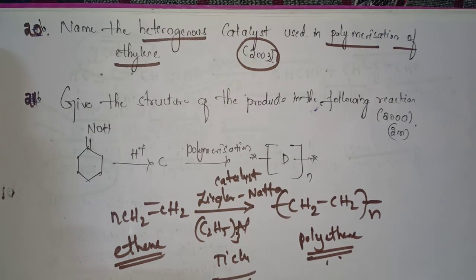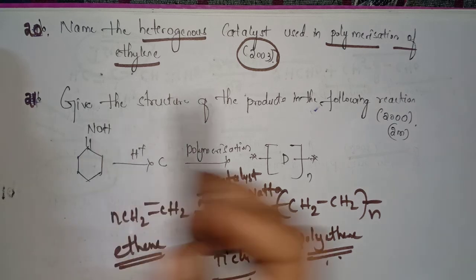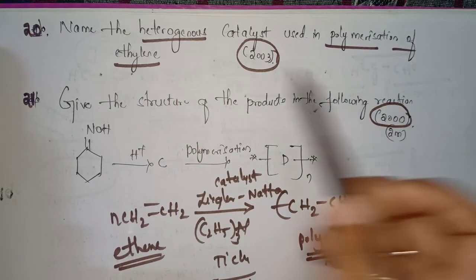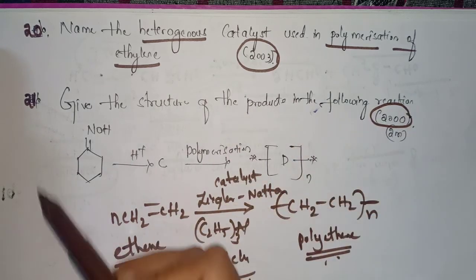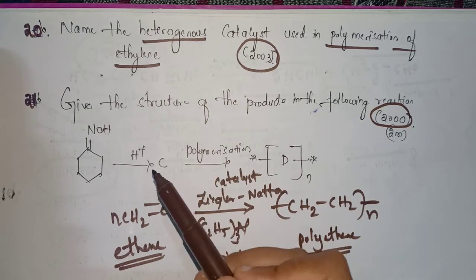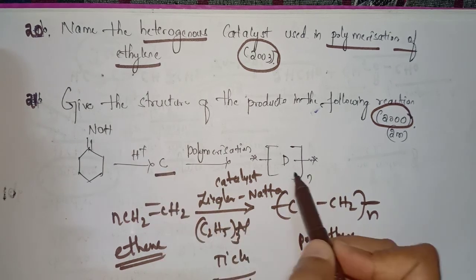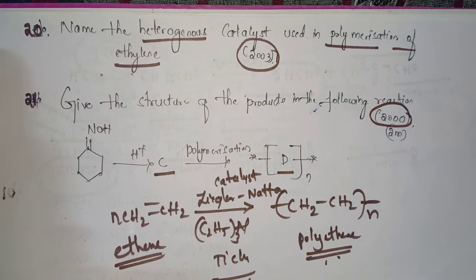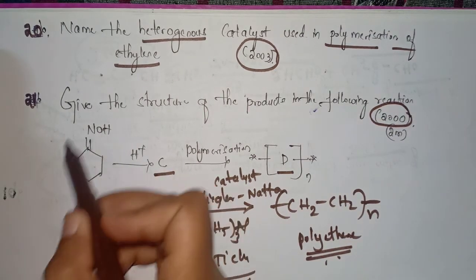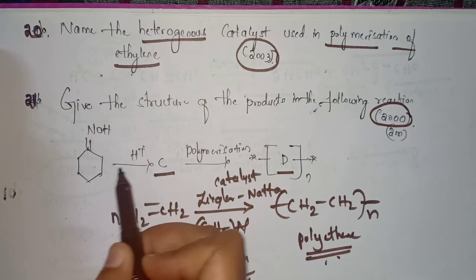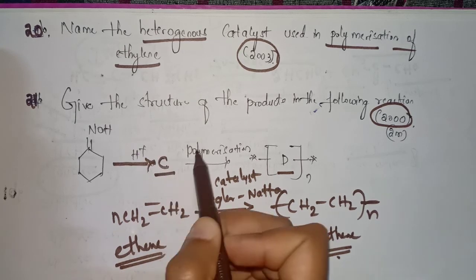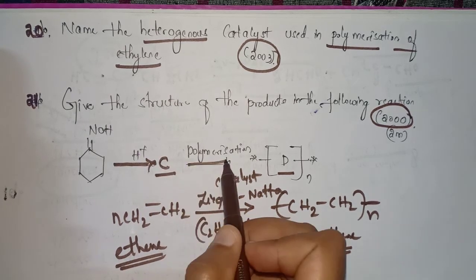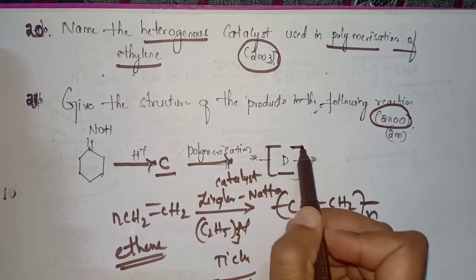Now the last question, this was asked in the year 2000. Here, give the structure of products in the following reaction. They have given the reaction. We have to find out the structures C and D in this reaction. Now they have given the oxime, NOH, and it is reacted under H plus, we will obtain C, and when this C undergoes polymerization we will obtain D. It is a polymer.